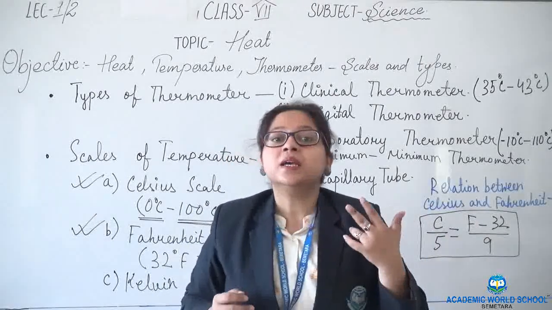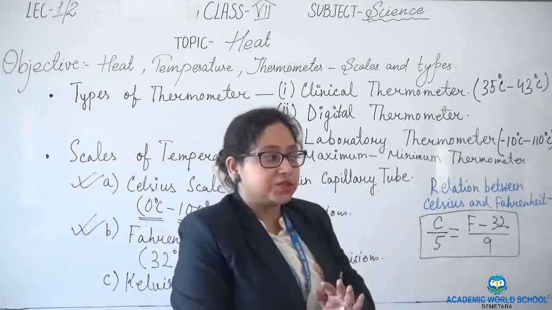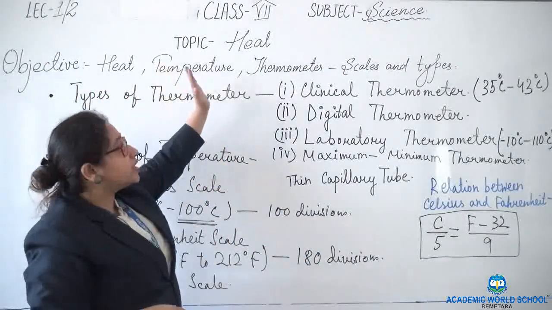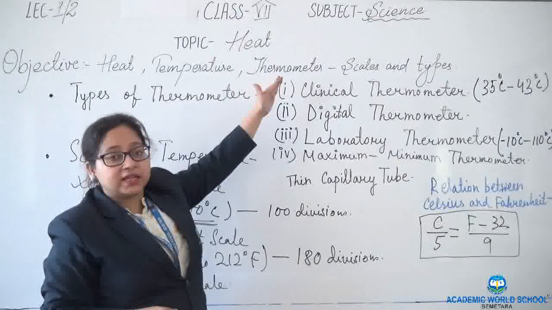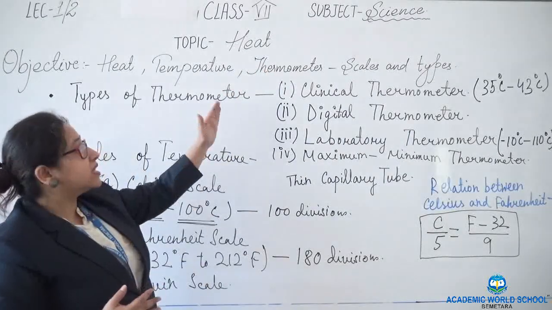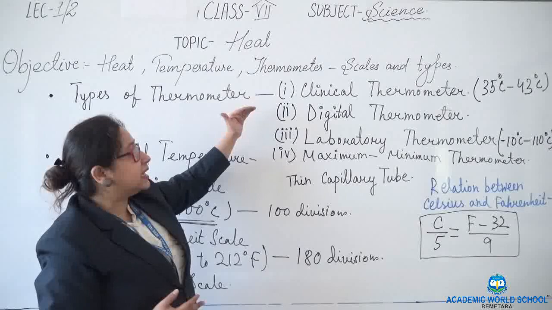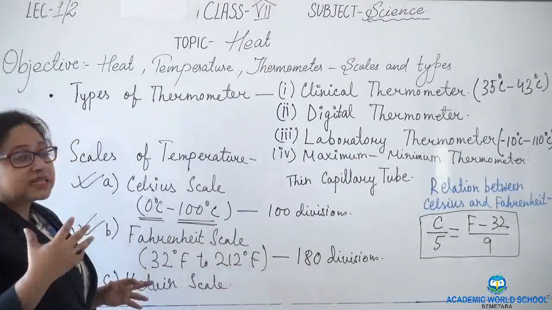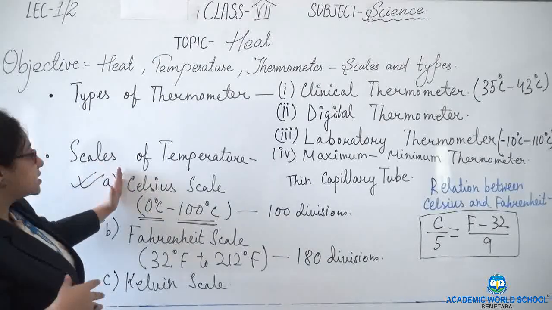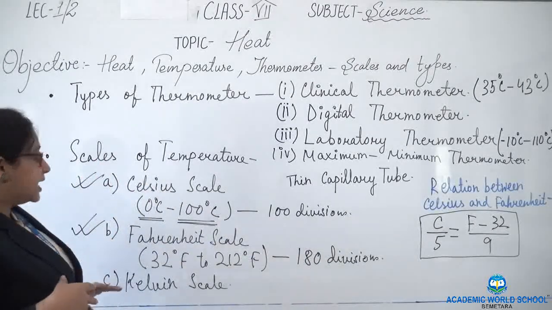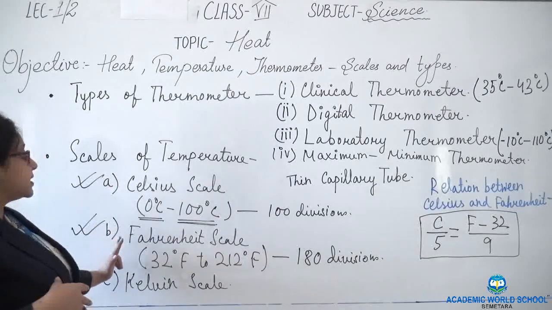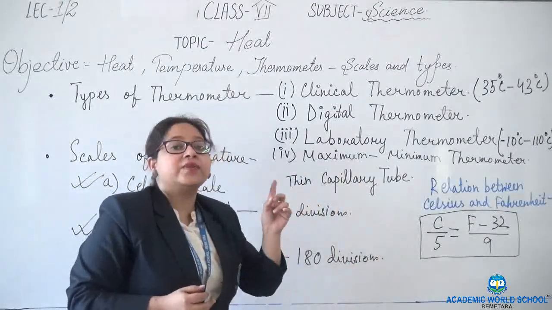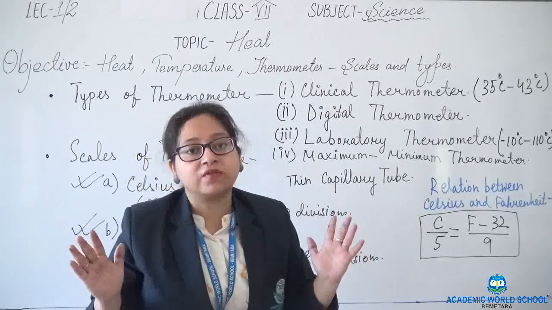And numericals in our next lecture. So what have we seen today? We have seen heat, temperature, and to measure temperature we need the device that is thermometer. We have seen different types of thermometer, that is clinical, digital, laboratory and maximum. And we have seen the scales that we use, Celsius scale, Fahrenheit scale and Kelvin scale. And the relation between Celsius and Fahrenheit is C by 5 is equal to F minus 32 by 9. And we have also seen the structure of the thermometer.